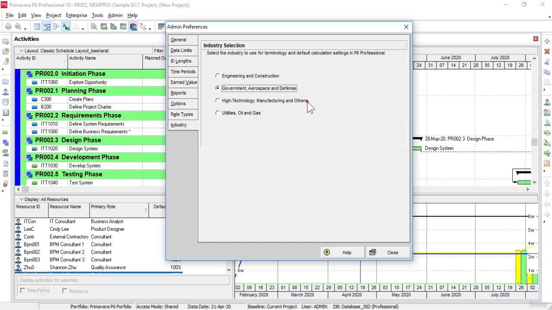Similarly, high technology, manufacturing, and others, along with utilities, oil and gas, are used to determine the use of terminology and default settings for calculations that are aligned with their respective industries. In order for this change to take effect, it would be advisable to restart Primavera P6 Professional.